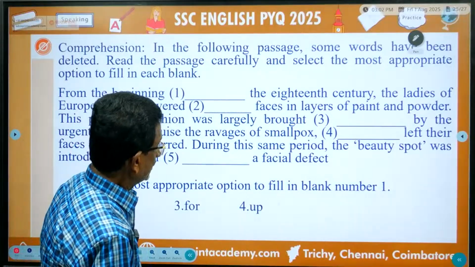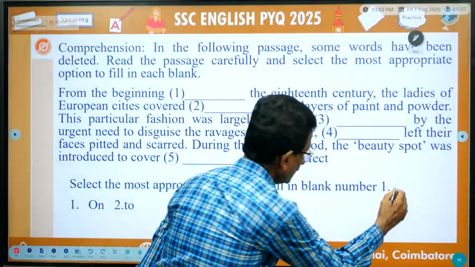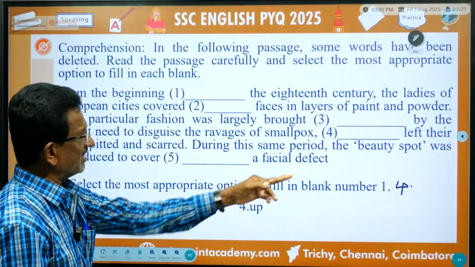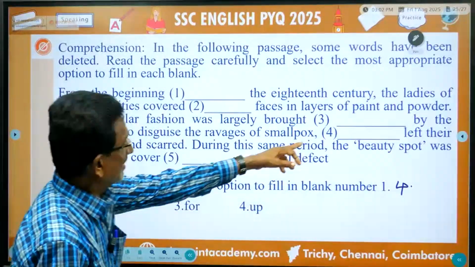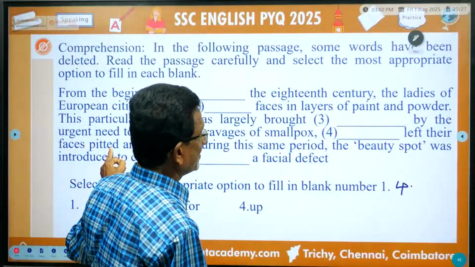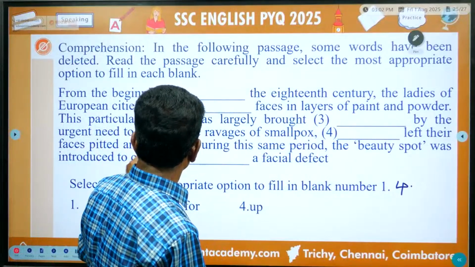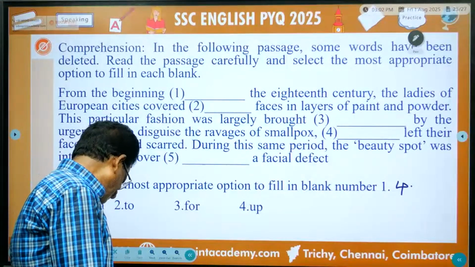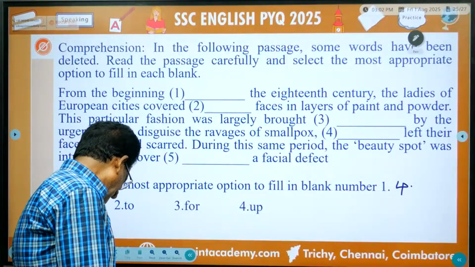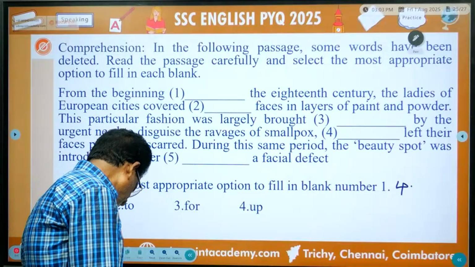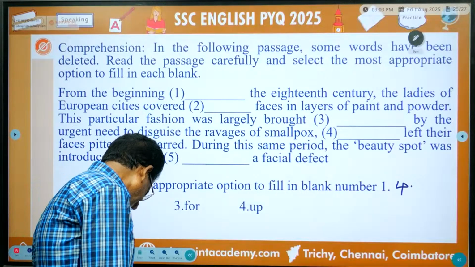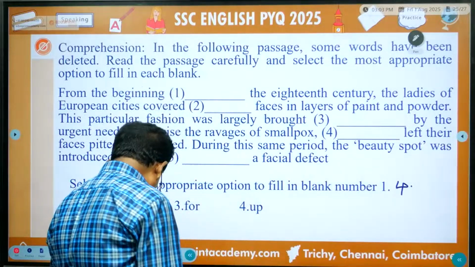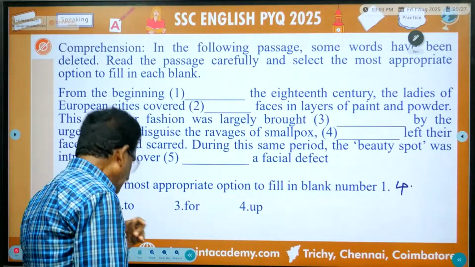Select the most appropriate option to fill in the blank number 4. Here, smallpox left their faces pitted and scarred. So here, listen, smallpox left their faces pitted and scarred.